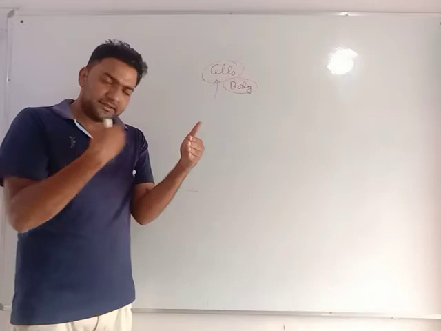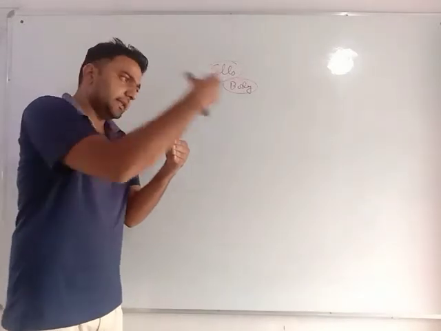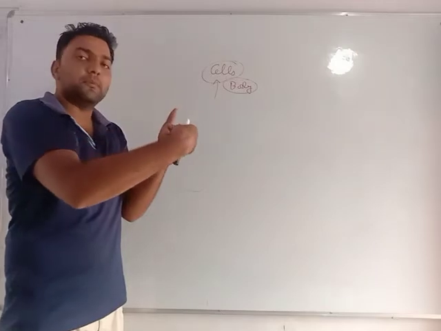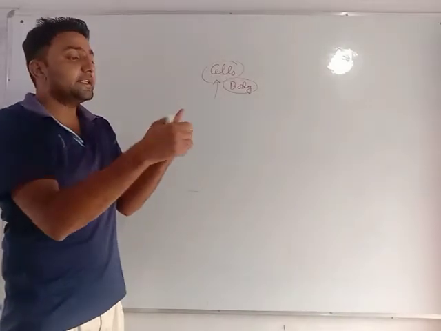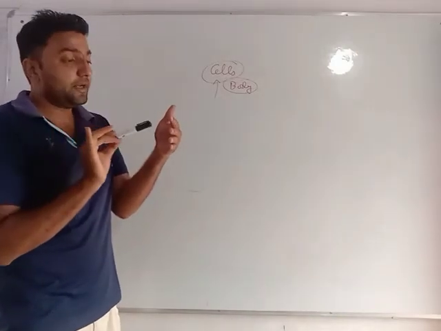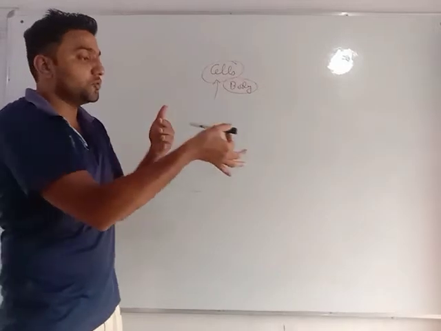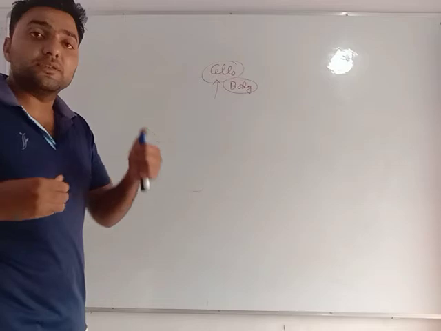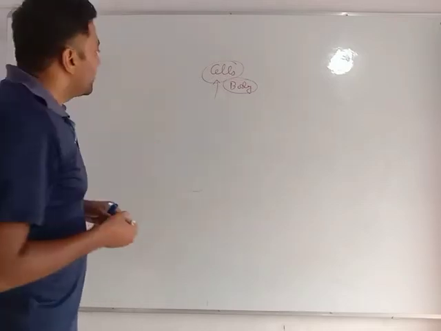A similar thing happens in absorption. If this side is the small intestine and this side is blood, the boundary of the small intestine and the boundary of the blood capillaries need to be very thin, so that our digested food can cross these two walls and go into the blood capillaries. This process is known as absorption.